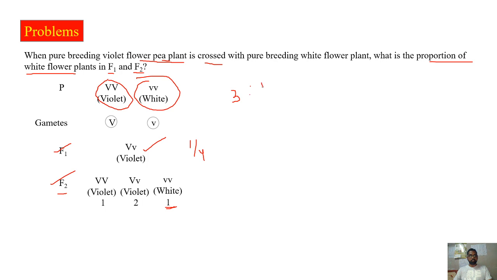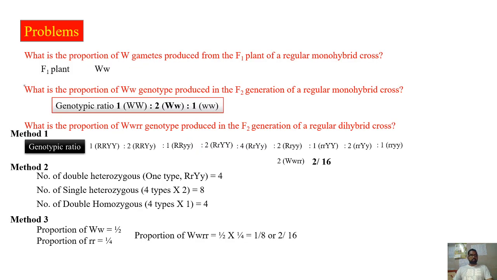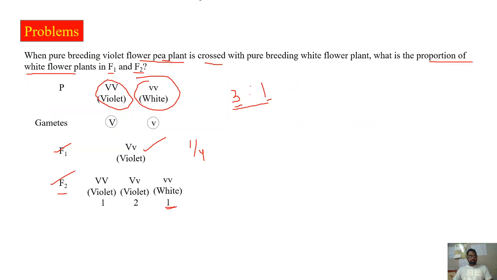3:1 is the phenotypic ratio. So totally 4 plants we have written. In this, 3 will be of violet and 1 will be of white. So the answer for this question is 0% for F1, as the proportion is asked, and 25% for F2, or maybe 0 and 0.25. That's how you have to write the proportions.